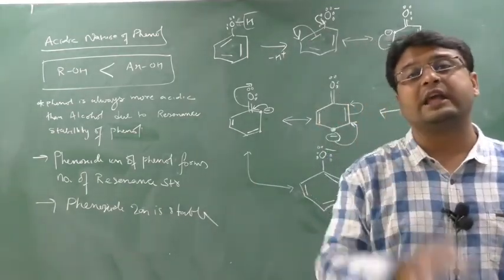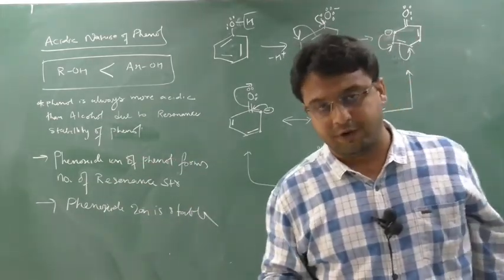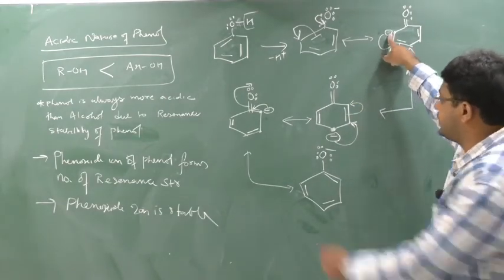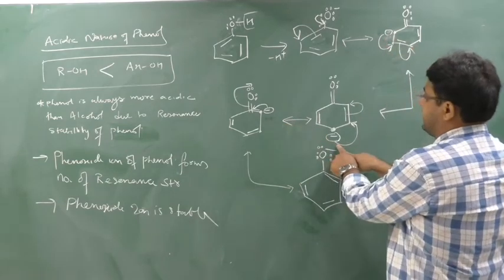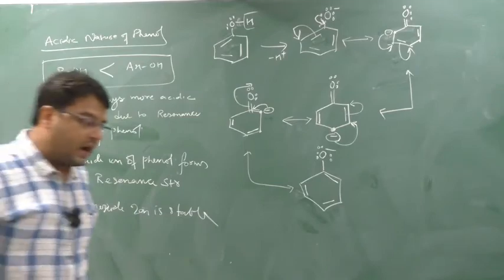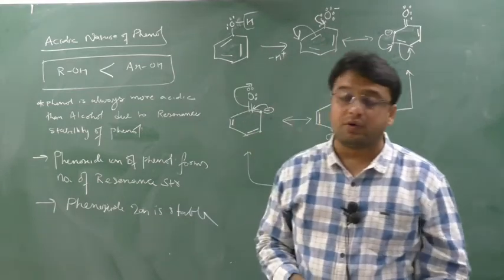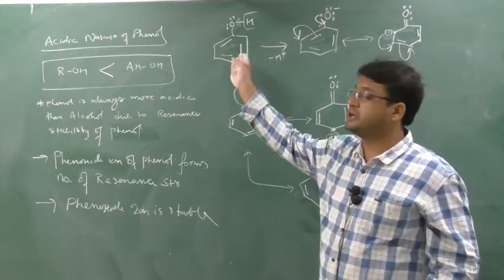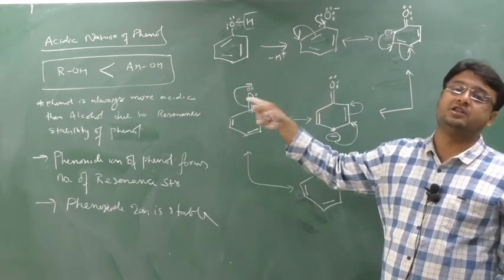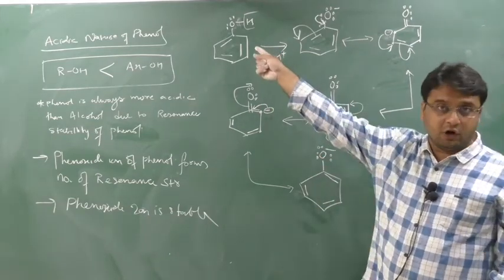From tomorrow's class I will show a number of chemical reactions of phenol. From this it is clear that the upcoming group can attach either on the ortho position or on the para position. The meta position can never be attached. So there is one question, why are meta compounds not possible in phenol? Due to the resonance structure. In the resonance structure, it is clearly observed that the negative charge appears either on the ortho position or on the para position. It means the ortho and para positions are stable for phenol rather than meta.